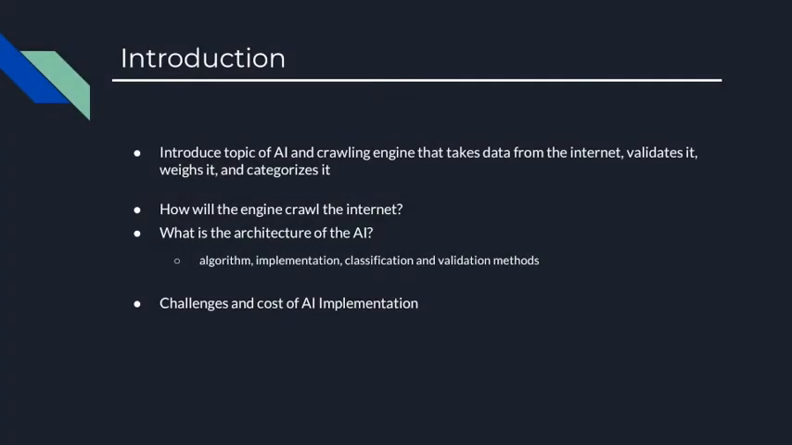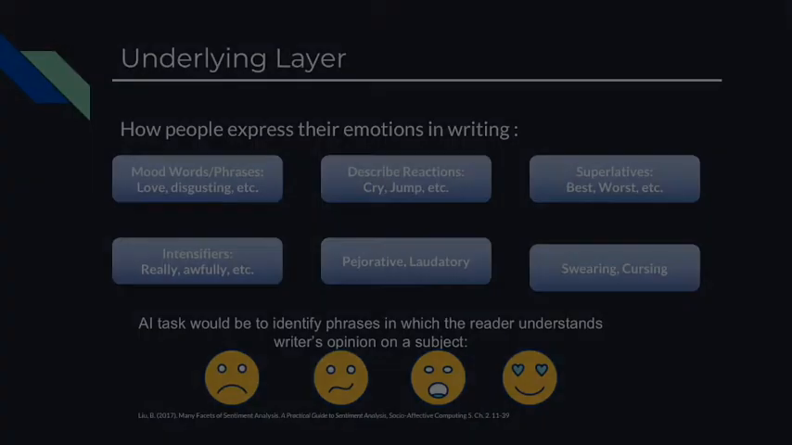In today's world, people turn to the internet to share and express their thoughts on a multitude of topics. Creating an engine to crawl the internet and go through such a process where the information is validated, weighed, categorized, and in such a manner that can later be understood by the end user is critical to utilizing this information to the fullest. Our proposal for an AI that is capable of this will address how the engine will crawl the internet, the architecture of the AI itself, and the challenges and costs of implementing such an AI.